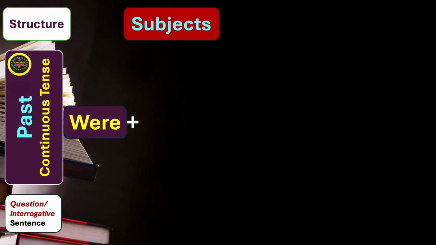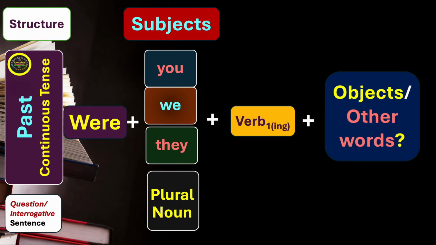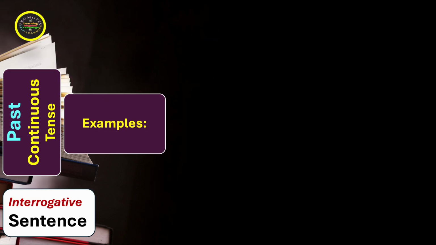We continue to the next structure of past continuous tense in the question or interrogative form of sentence. In this case, the helping verb Were with a capital letter comes first before the subjects, and then we add the subjects like you, of course with a small letter, we, they, and a plural noun. Then we add the verb's first form with ing, and then we have objects or other words. Let's see the examples of interrogative sentences.